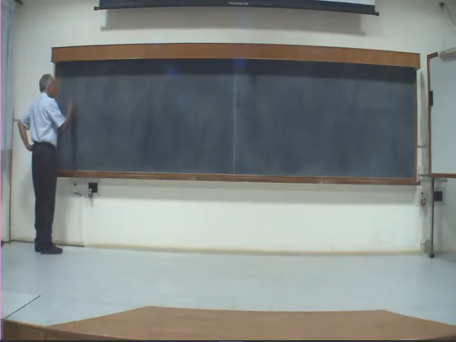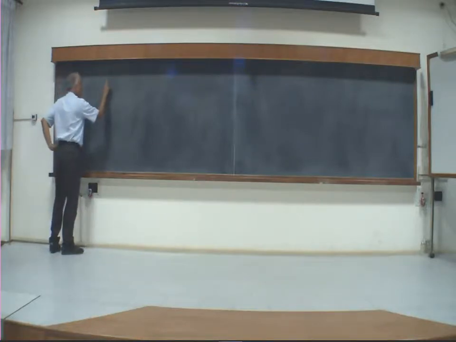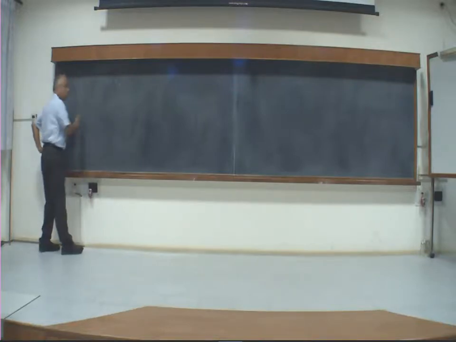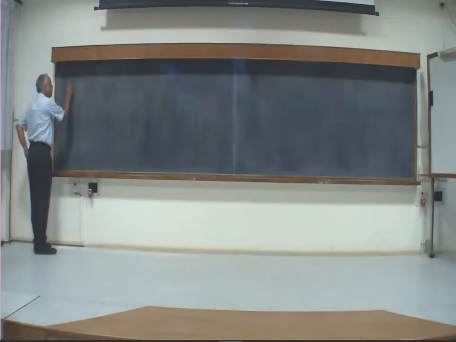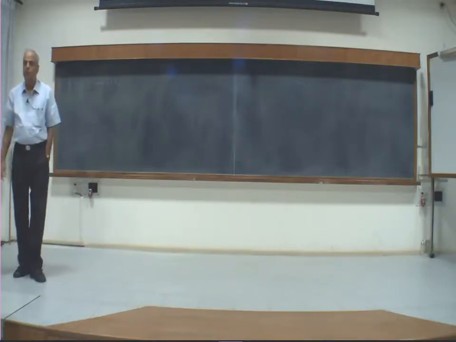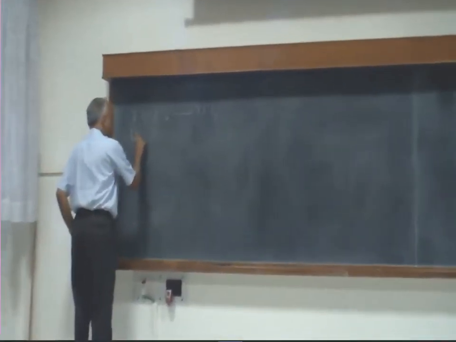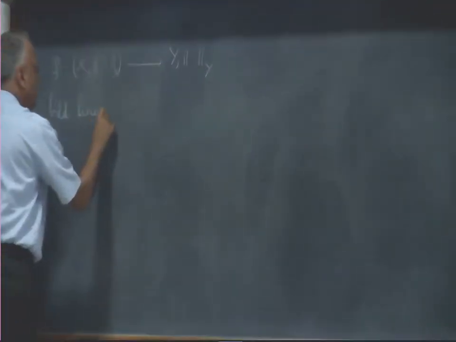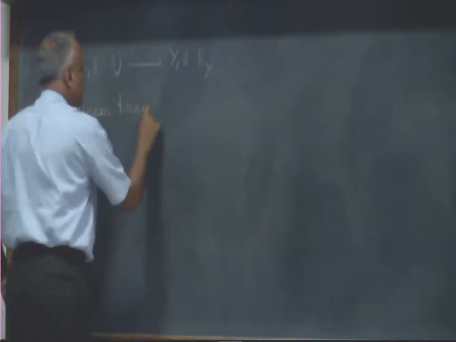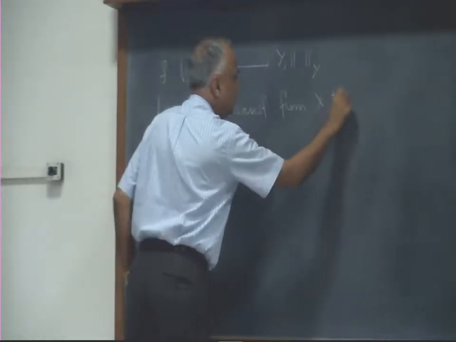What we were doing, we were looking at two normed linear spaces. Let me specifically write the norms as the X norm and the Y norm, and we are looking at bounded linear transformations from X to Y. So F is a bounded linear transformation from X to Y with those norms.